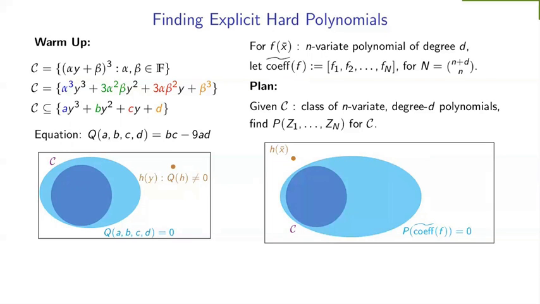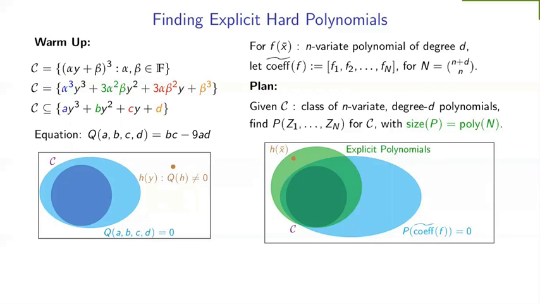But remember that we want explicit hard polynomials. So how do we argue that this is explicit? At this point, we will appeal to the computability of P. We will insist additionally that P should be computable efficiently. Because P is a capital N-variate polynomial, we want it to have circuits of size poly in capital N. And we would use this to say that, because P is efficiently computable, maybe it has an explicit non-root. So that is basically the plan.